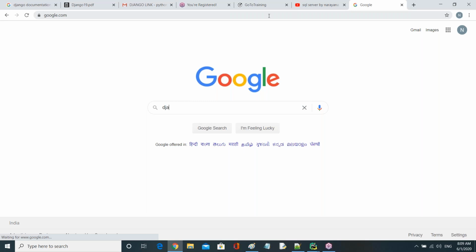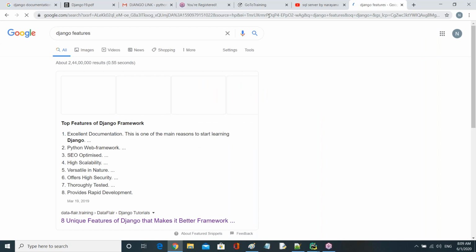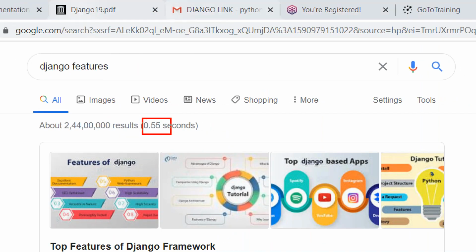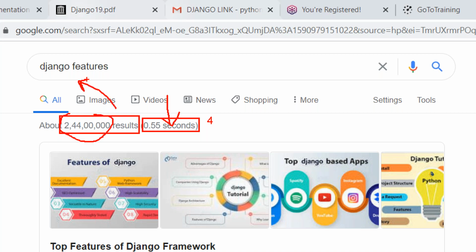I'm just taking one concept here, Django Futures, for example. Now observe here, guys. In less than 1 second, see how many results it found. Check once now. How many results did it find? In this minute, nearly 4 million people are using it. At that time also, within 1 second, it has done this number of searches and given a reply to the users.